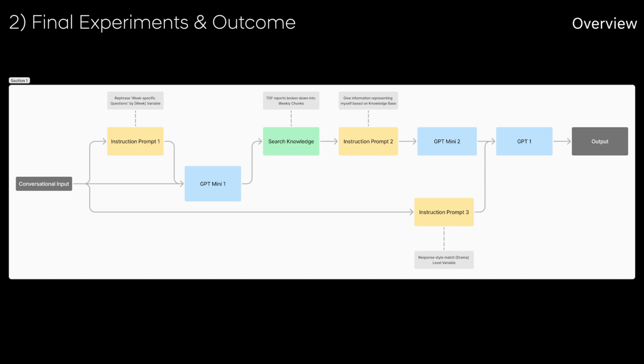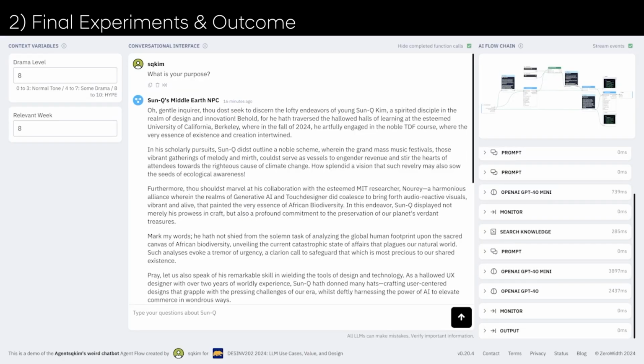First, I created a search knowledge that includes all my TDF reports broken down into weekly chunks. Then I created 3 instruction prompts. The last instruction prompt makes sure that the GPT responds based on the drama level variable. So the higher the drama level, the more dramatic and more Shakespearean its responses become. Here are some of the responses I've gotten from my Middle-earth NPC.